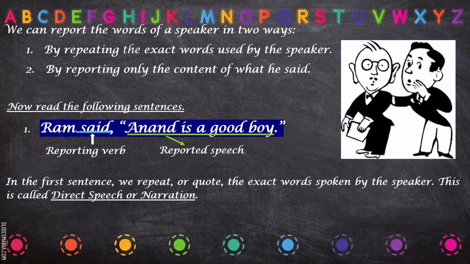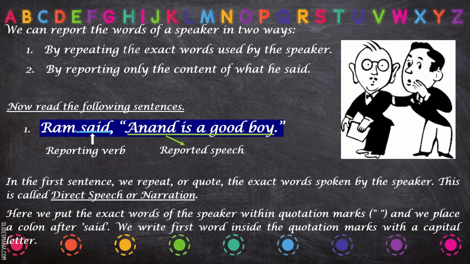Now in this sentence, what has been done? We repeat or quote the exact words spoken by the speaker. This is called direct speech or narration. So when the exact words of the speaker are used, this is direct speech, also called narration. Now here we have put the exact words of the speaker within quotation marks. You can notice that whatever the speaker has said, those words have been put in inverted commas.